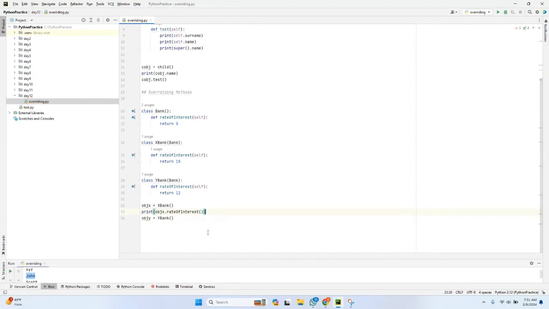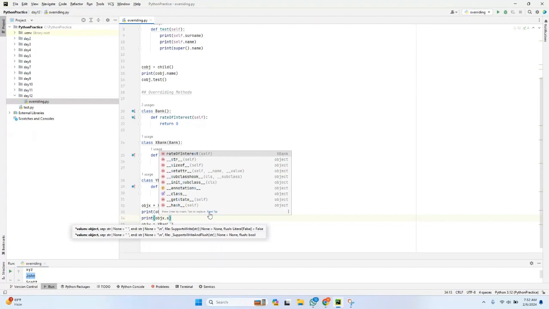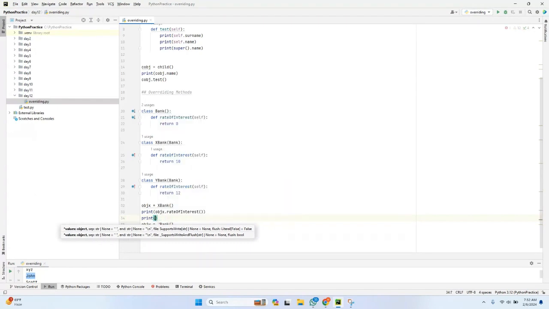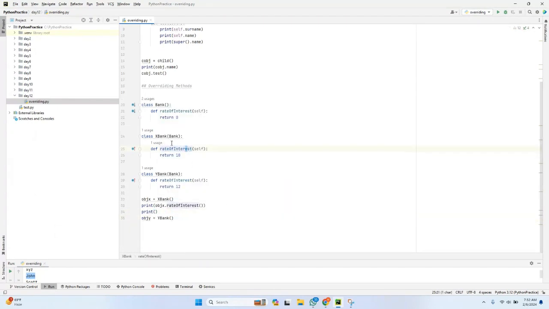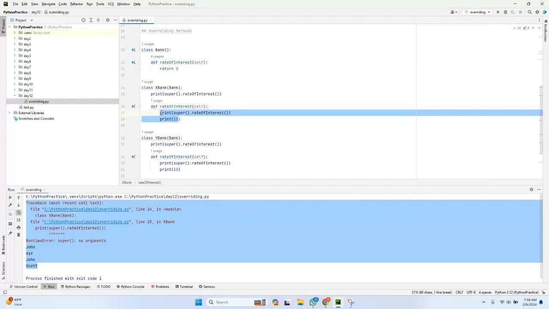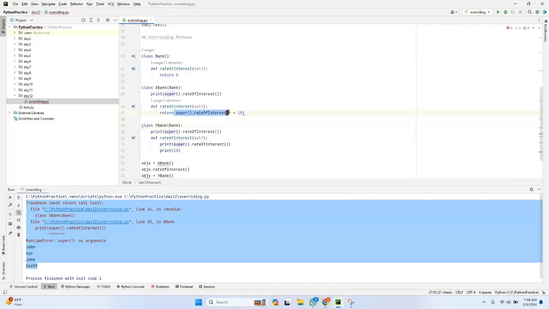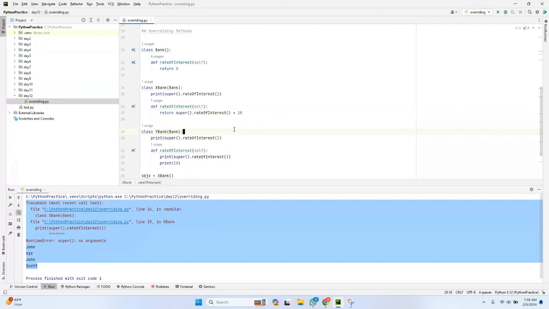Similarly, as I have accessed the method from the child class through the associated object, I have to access the method from the parent class. In order to access the method from the parent class, I can use object x dot super. You can try to use it here, I'll just try to print like this. I'm just calling this, and thereafter trying to modify that, right? The same method, I have modified it in the child class.